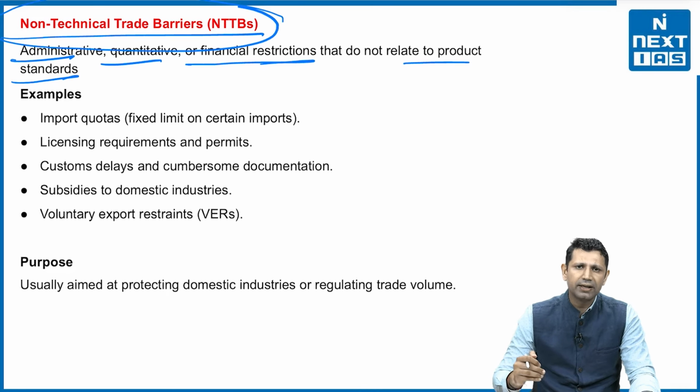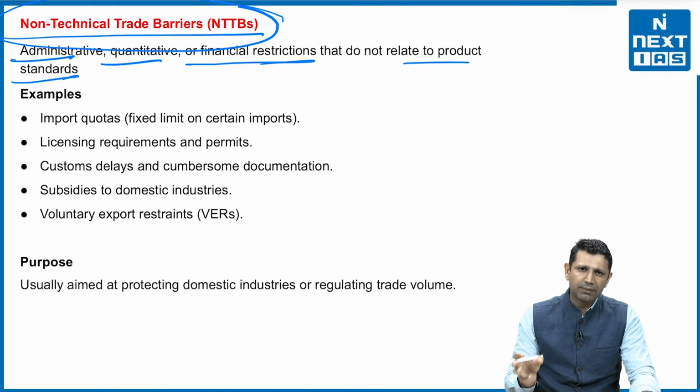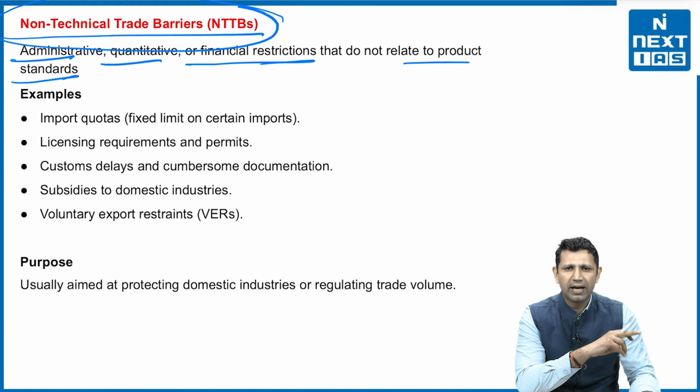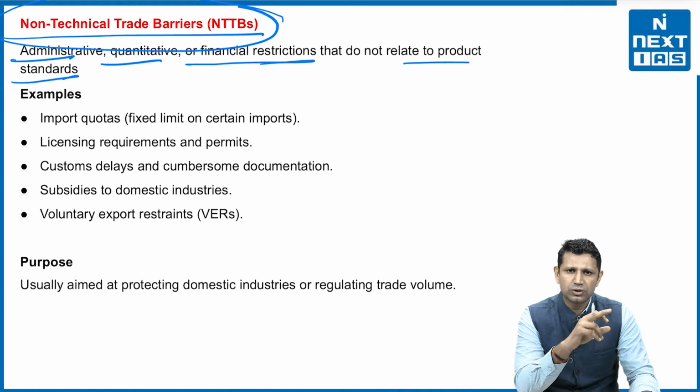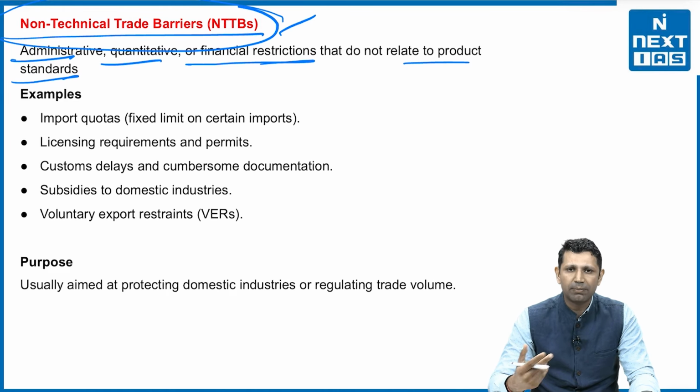See, whenever you are delaying the whole process, you are actually increasing the cost. When that product has come and is going to customs, and the customs documentation is very cumbersome, delayed and time taking, then that particular product is being stored in the ship itself, and storing that product in the ship is costly, or storing it in the warehouse is also costly. So that actually increases the logistic cost. When the logistic cost increases, the final product price also increases. So through these non-technical trade barriers, the price competitiveness is being hampered.